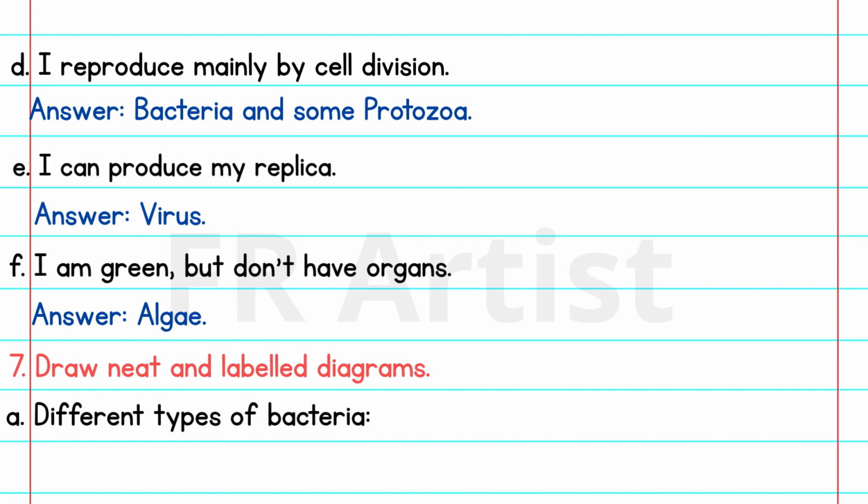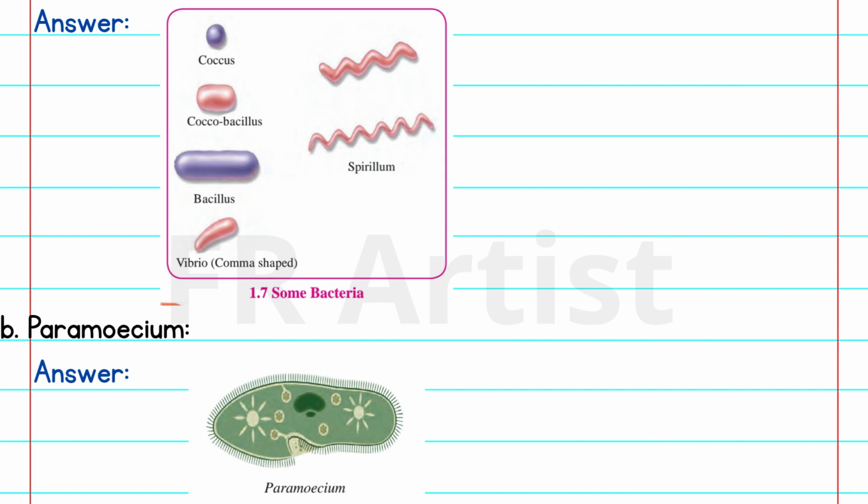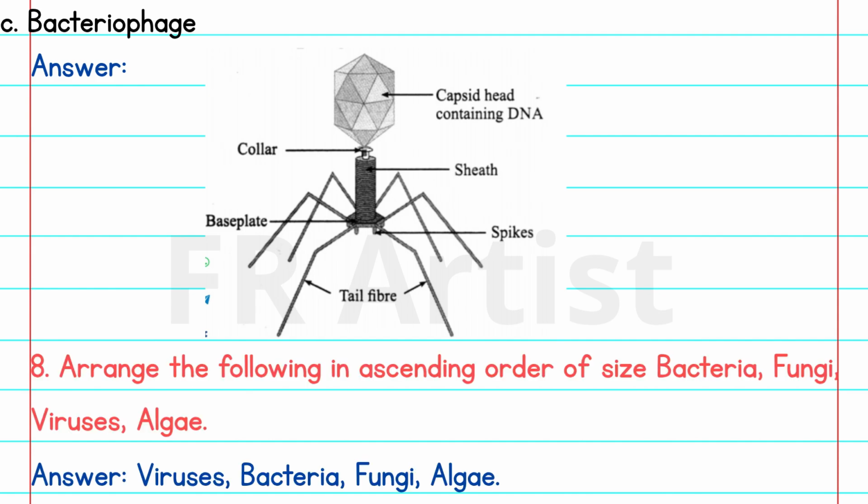Question number 7. Draw neat and label diagram. First, different types of bacteria. Answer: you have to draw this diagram and label it carefully. First is coccus, second Coccobacillus, third Bacillus, fourth Vibrio, and fifth is Spirillum. Now B. Paramecium. You have to draw this diagram. C. Bacteriophage. Answer: you have to draw this diagram. First, collar, base plate, spikes, sheath, tail fiber, and capsid head containing DNA.